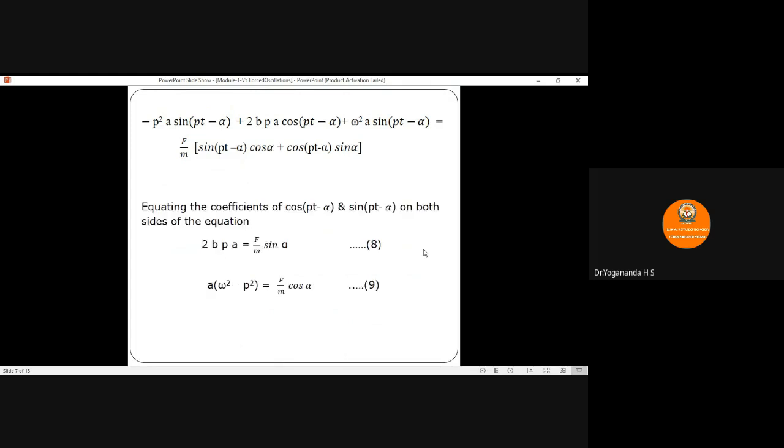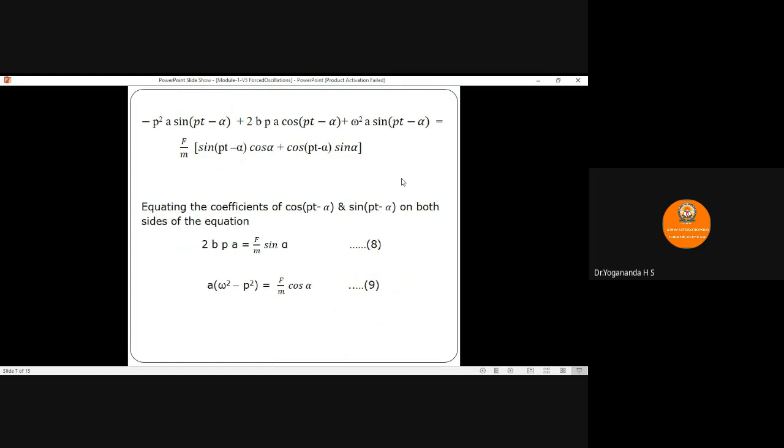So equating the coefficients of cos(pt minus alpha) and sin(pt minus alpha) on both sides of the above equation, we get, first I will equate the coefficients of cos(pt minus alpha) on both sides. In the LHS, the coefficient of cos(pt minus alpha) is 2bpa. In the RHS, f by m is constant, and the coefficient of cos(pt minus alpha) is f by m into sin alpha.